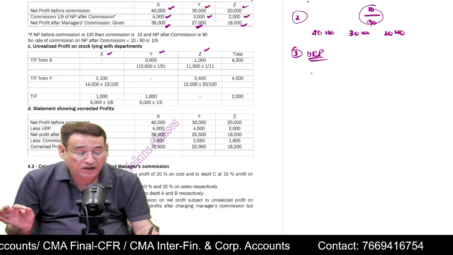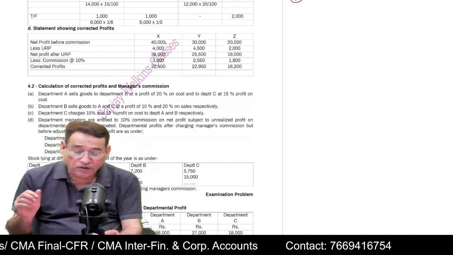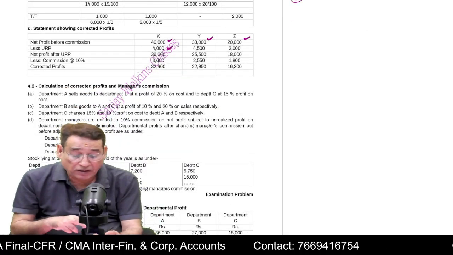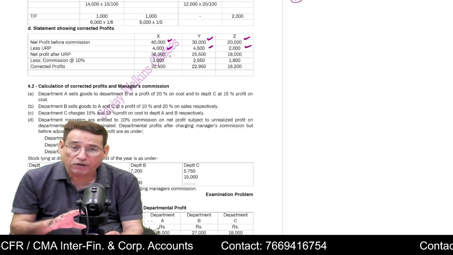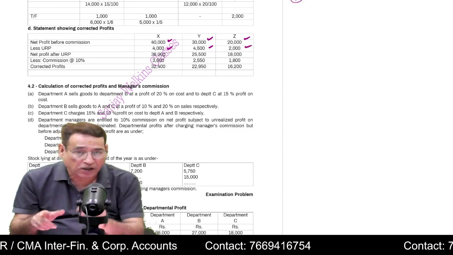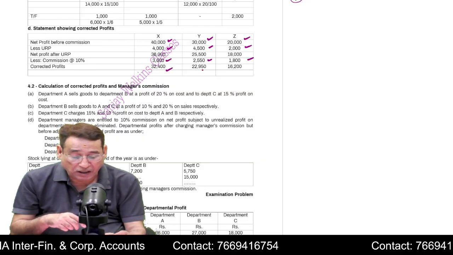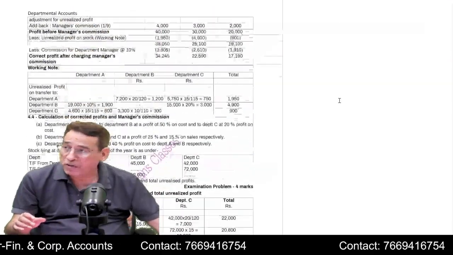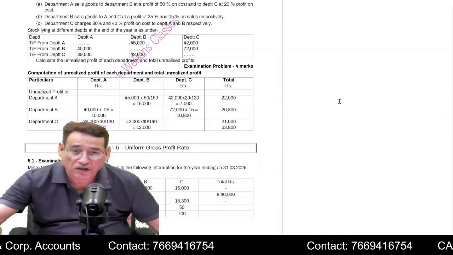So whatever unrealized profit is there, now in the final statement, what you are supposed to do is simply write the net profit before commission. Then you subtract the unrealized profit. Now you get the net profit after unrealized profit. Now you apply the commission, but now you apply the rate of commission 10%, and then you can find out the corrected profits. Is it clear to you or not? Very important questions. So these are very important questions. Is it clear to you or not?